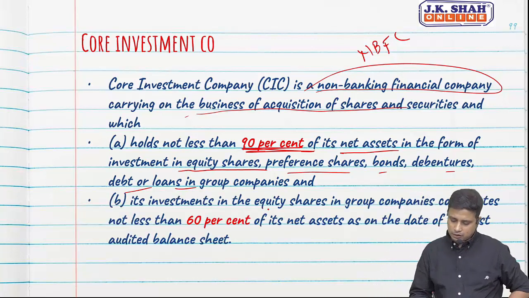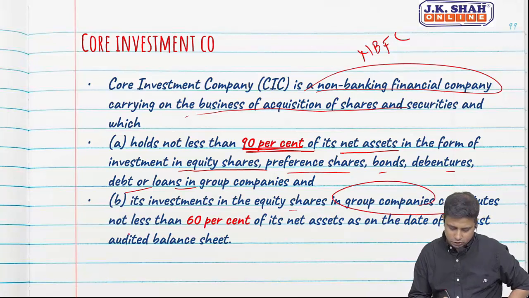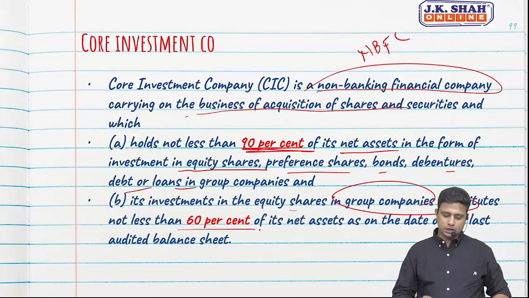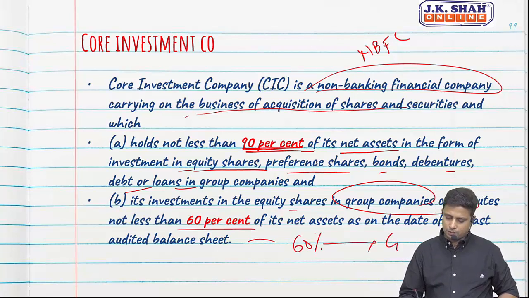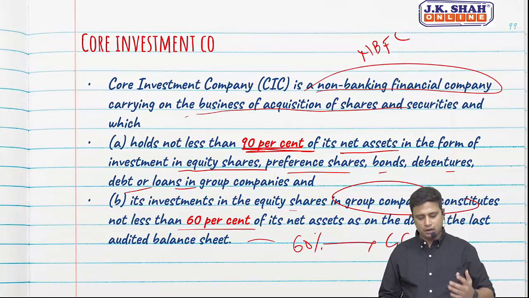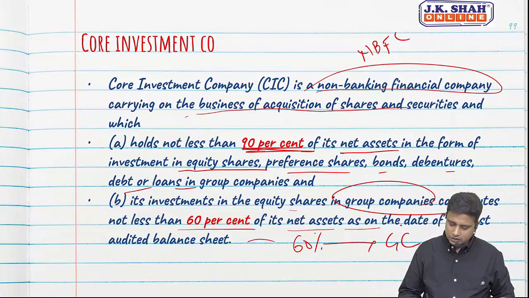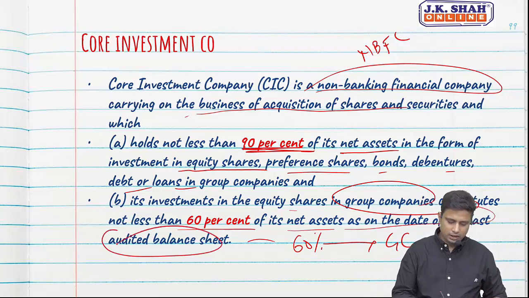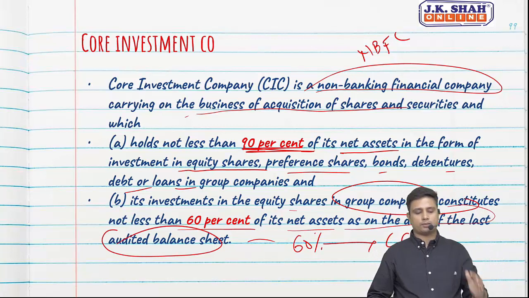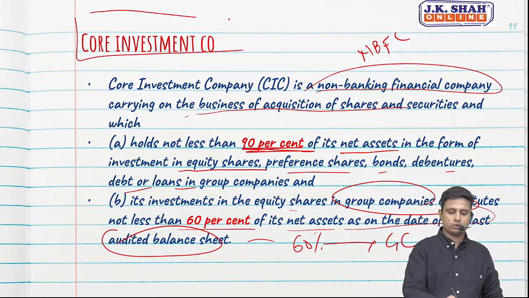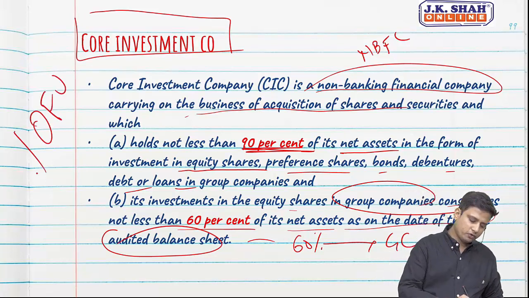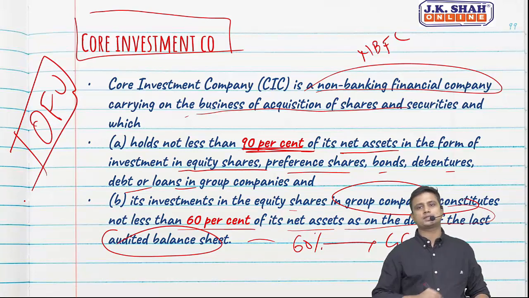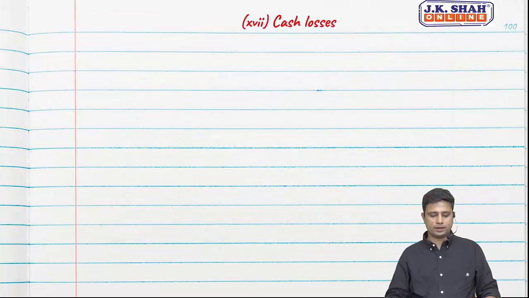Its investment in equity shares of group companies constitutes not less than 60% of its net assets on the date of the last audited balance sheet. If these two criteria are fulfilled, you will call it a core investment company. You are not supposed to recite this; this is again an OFU, so you'll understand what a core investment company is.